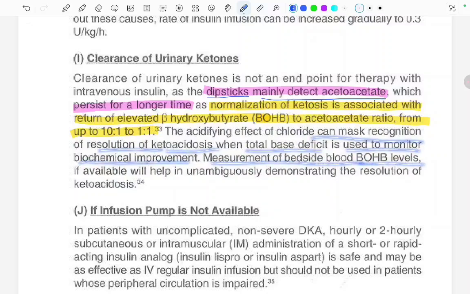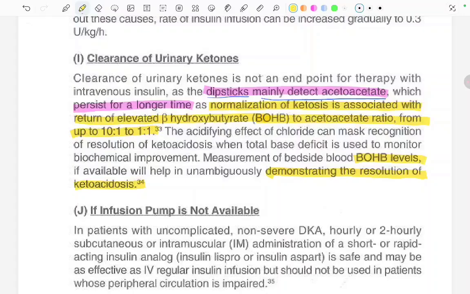So, what should be measured to demonstrate the resolution of ketoacidosis? We should be able to measure beta hydroxybutyrate levels. They help to measure the resolution of ketoacidosis.